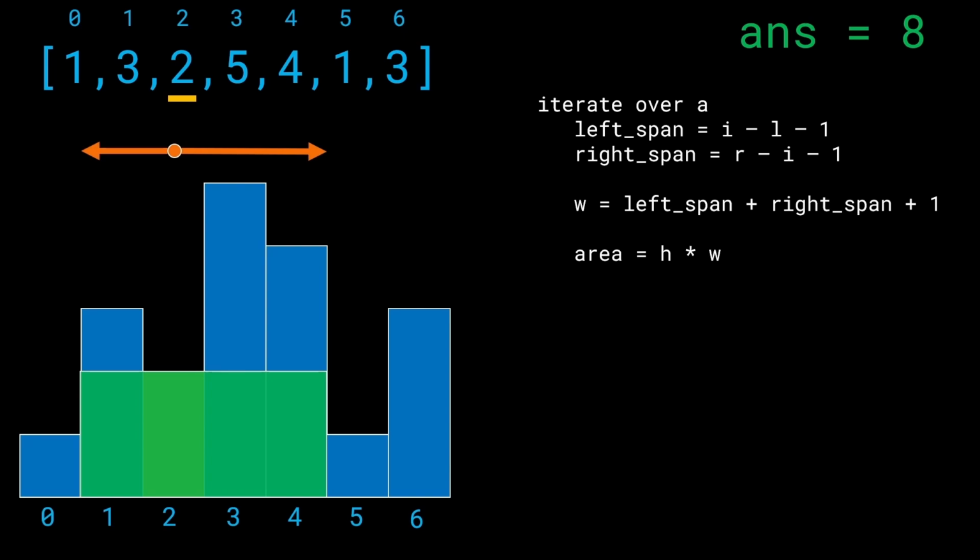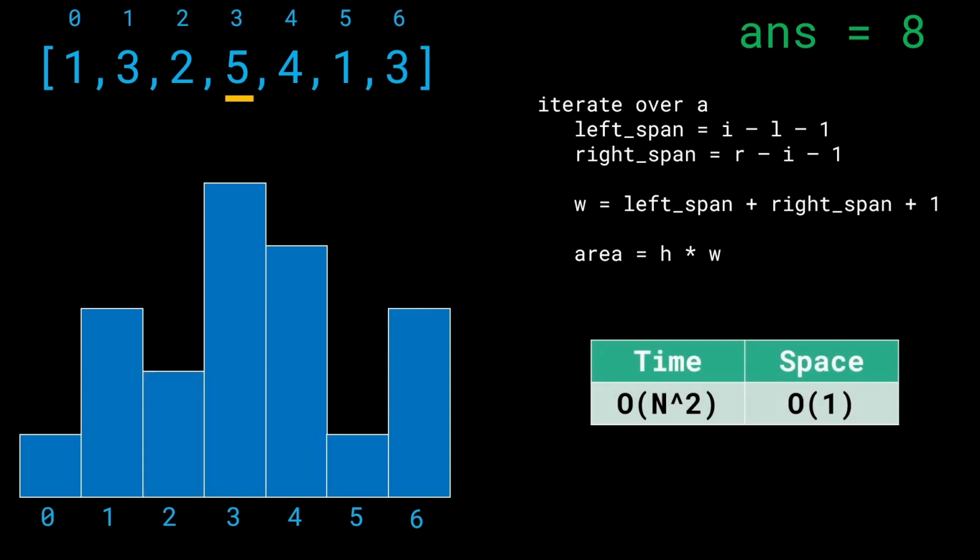Okay, cool. So let's talk about the time and space complexities of this solution. And what we're doing is, we're first of all iterating over the A. We're iterating over the array, which is going to take order of n time, where n is the number of elements. But for each of these elements, I want to go ahead and expand in the left and the right directions, right? So I want to iterate again for every single element in the left and the right directions to know the spans, to know how much I can expand this current rectangle to, which is going to take order of n time each for every single element. Which means that we're looking at a time complexity of order of n square. The space complexity is order of 1 since we don't store anything more than a couple of variables.